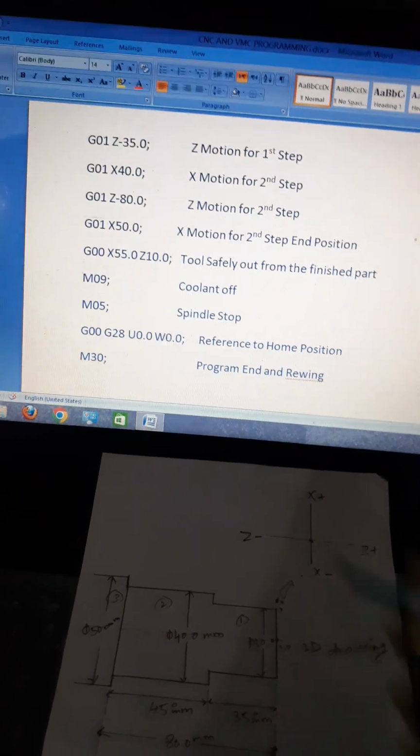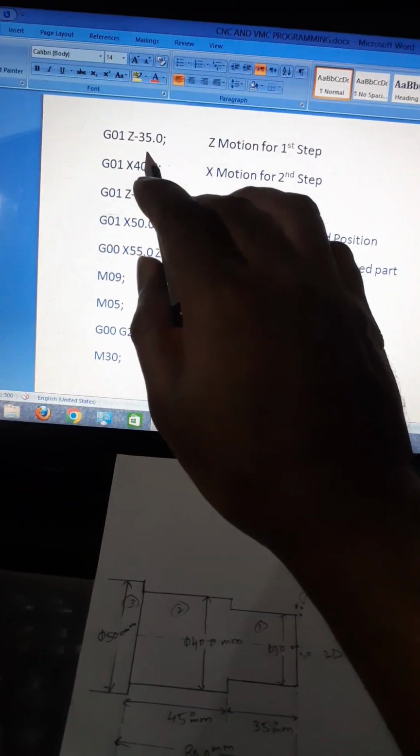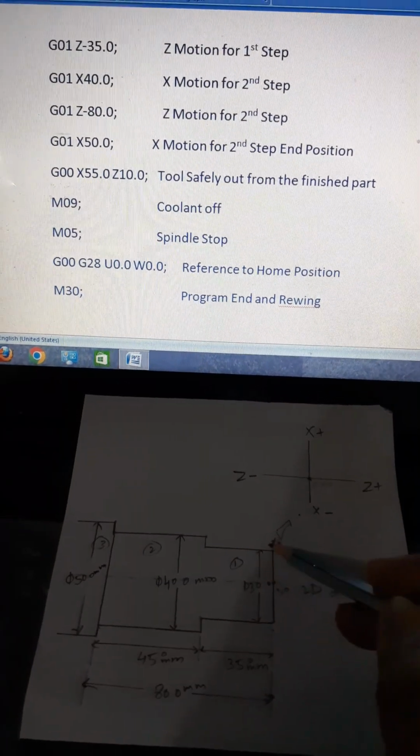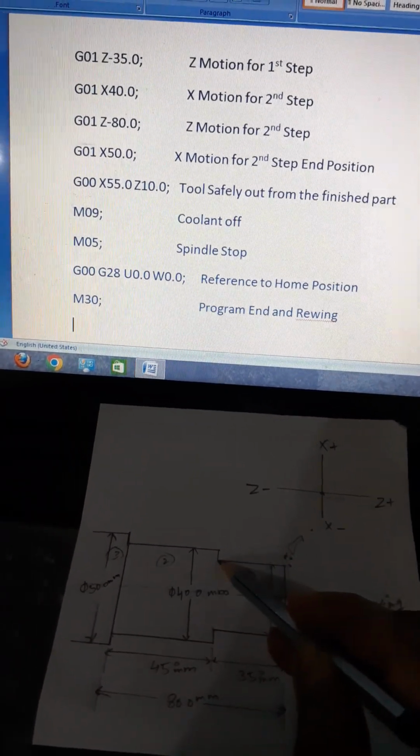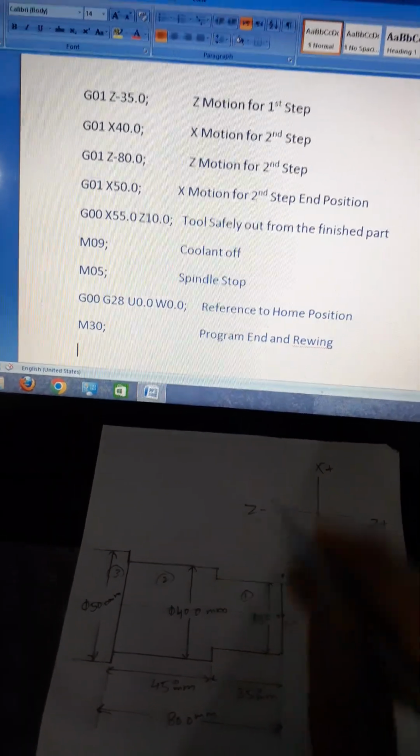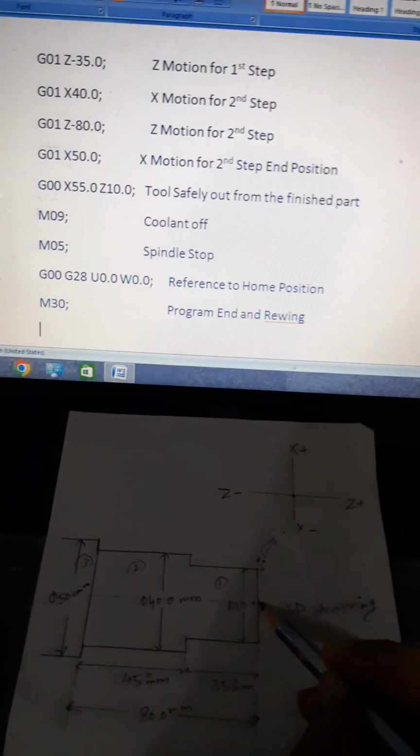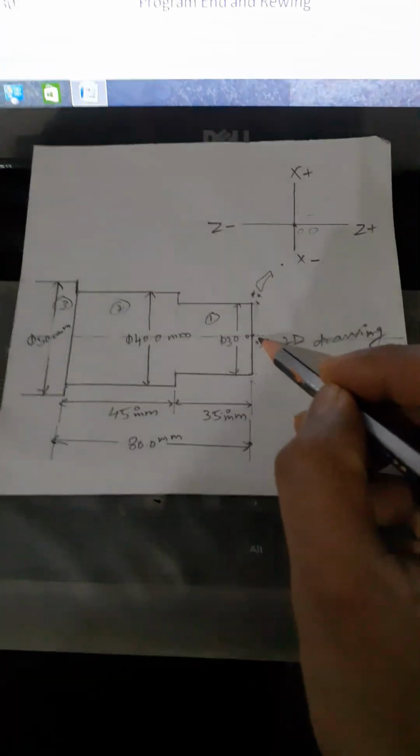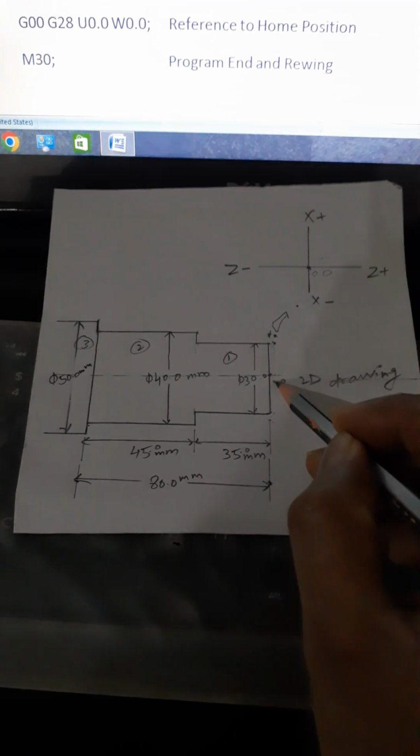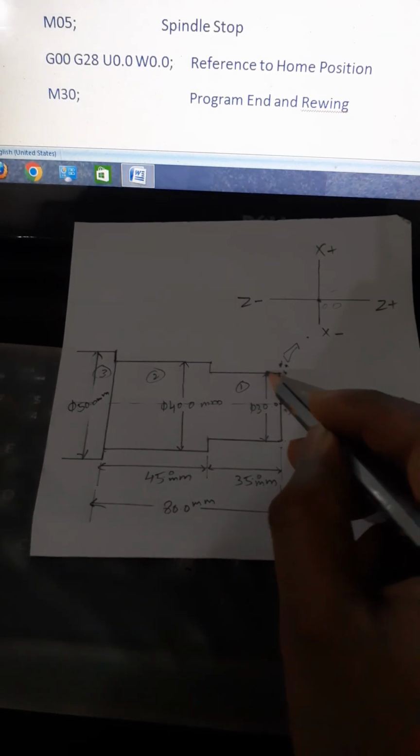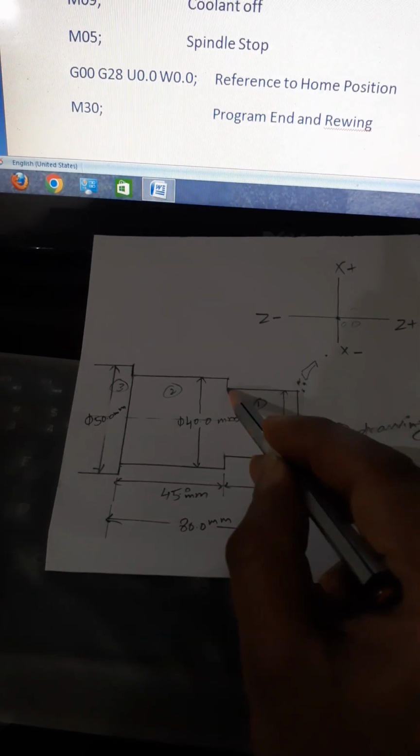Then you come linear feed move Z minus 35, Z motion for first step. Now this first step turning operation is completed. Now tool position is here, means Z minus 35. You can see this is the origin, means here Z0.0 X0.0. Now Z axis move to here, means first turning operation is completed.